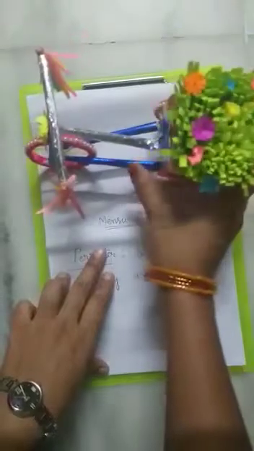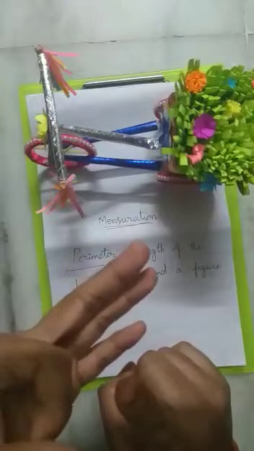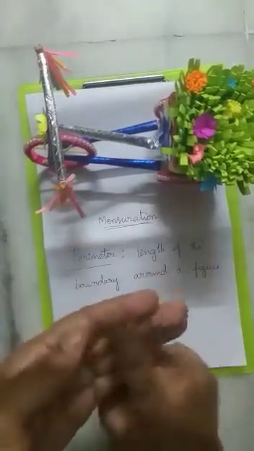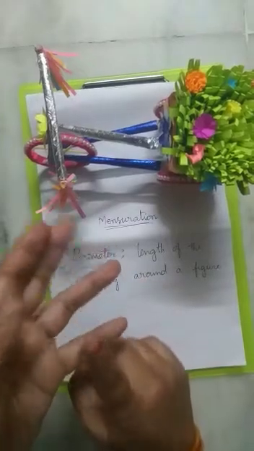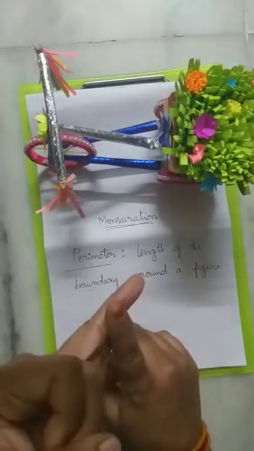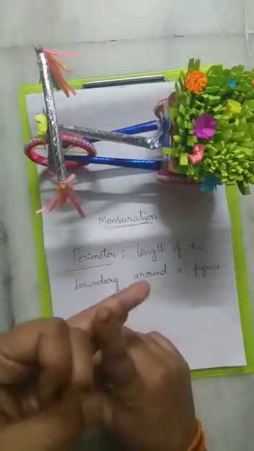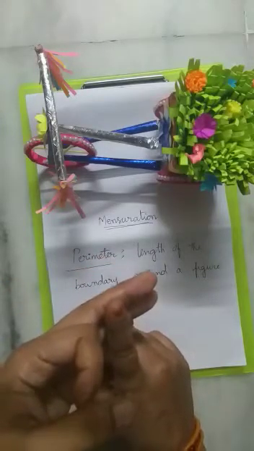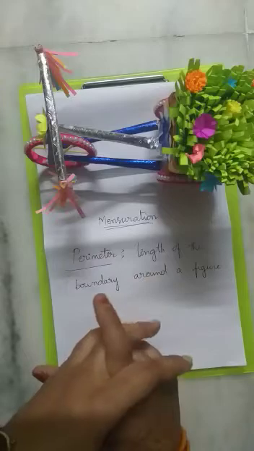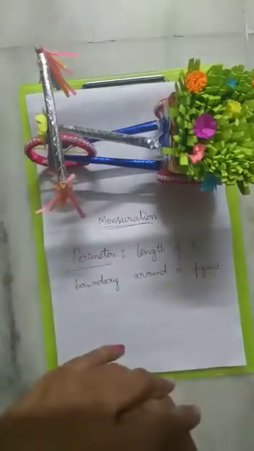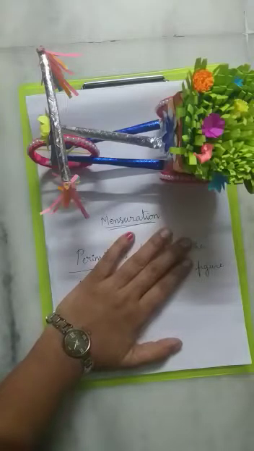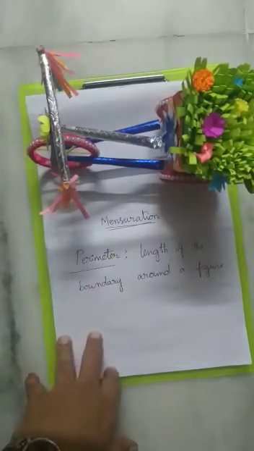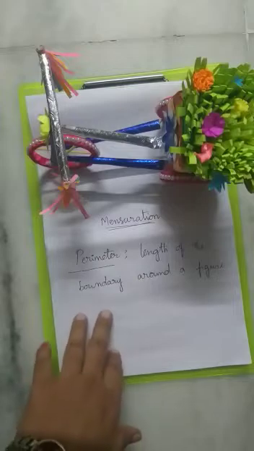In mensuration, we have to learn how to find length, breadth and perimeter, area, volume, all these things, children. We know from childhood how to measure the length and breadth of an object. In 5th class, we have learned the perimeter also. Today we are dealing with perimeter. Can anyone say what is perimeter, children? Perimeter is the length of the boundary around a figure.